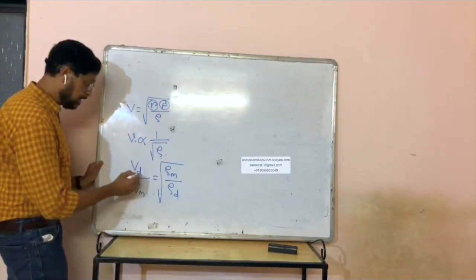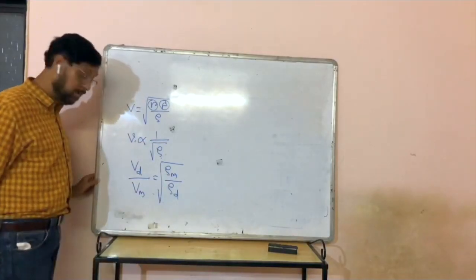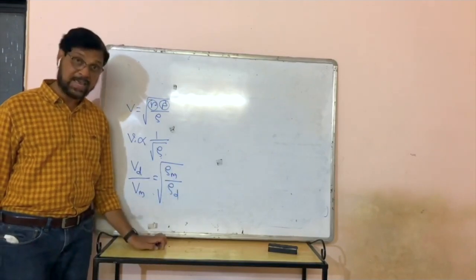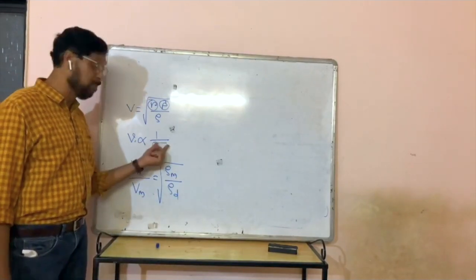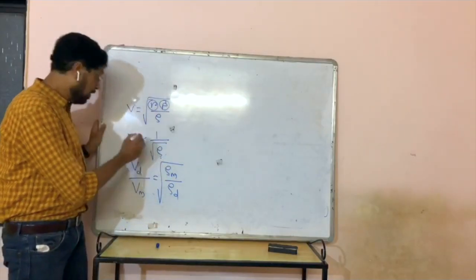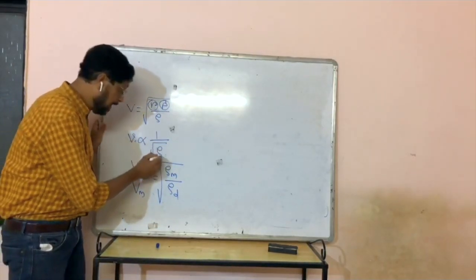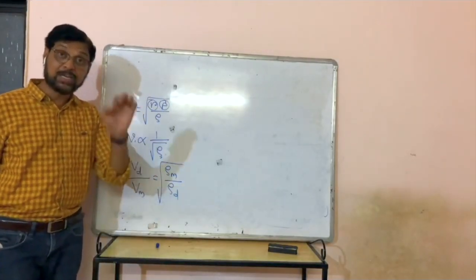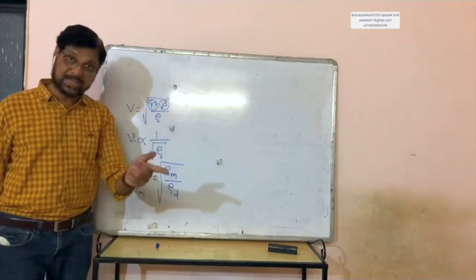It is an inverse proportion, so m in front of d and d in front of m, means density of moist air upon density of dry air. So velocity of sound is inversely proportional to root rho. If density is more, velocity will be less; if density is less, velocity will be more. Whose density is more? Dry air.